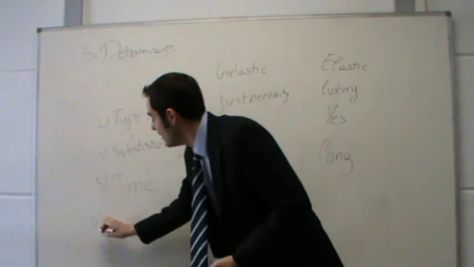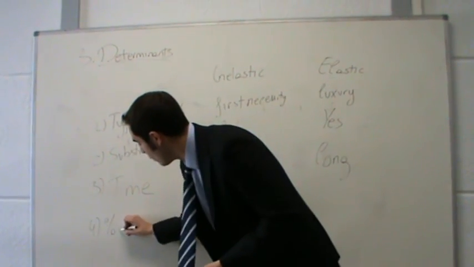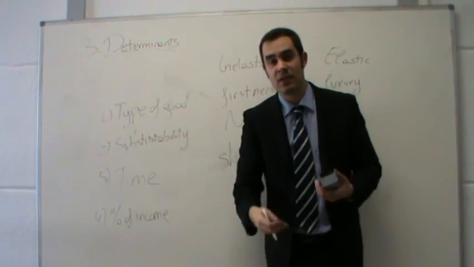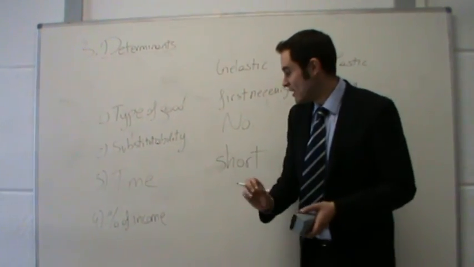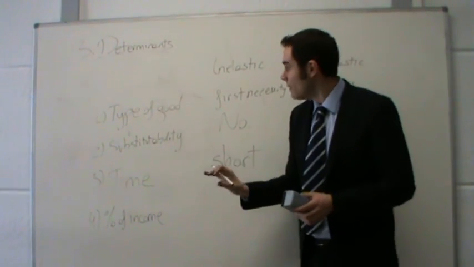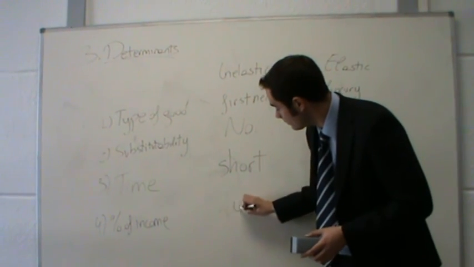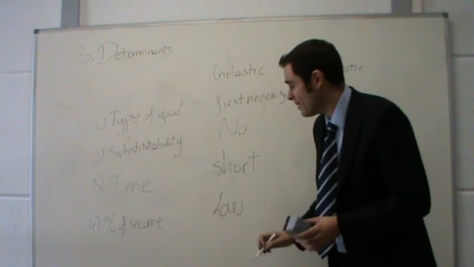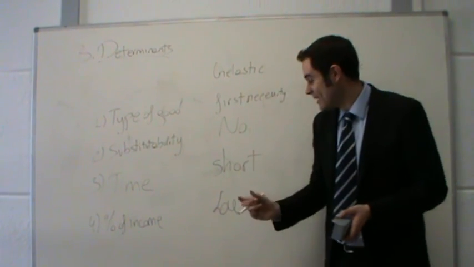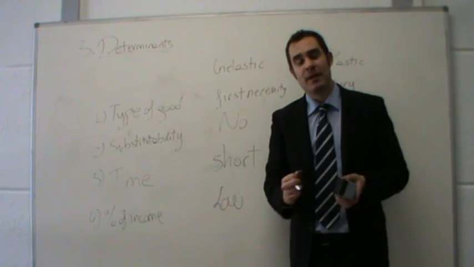Finally, we have the percentage of the income that we devote to the consumption of that good. So, goods to which we devote a small percent of our income normally have an inelastic demand. Why? It's just a little amount that we spend on this kind of goods. So a variation in prices doesn't cause us to adjust our behavior.